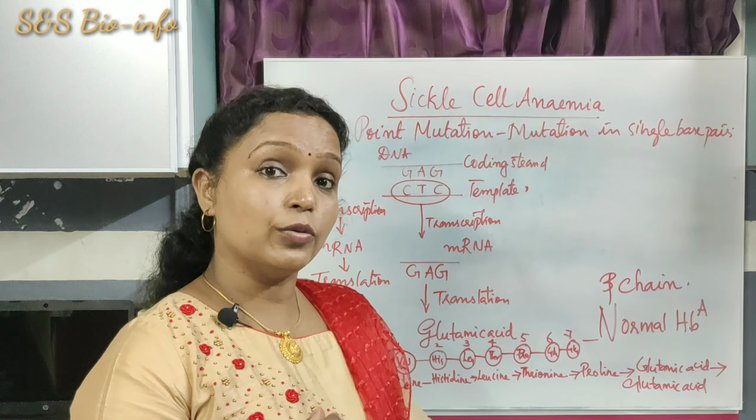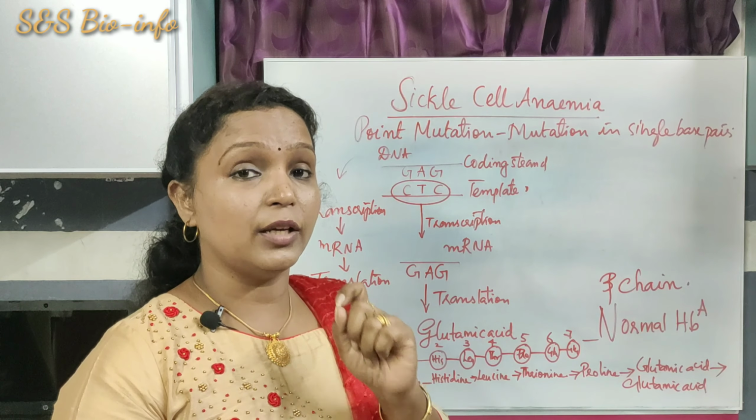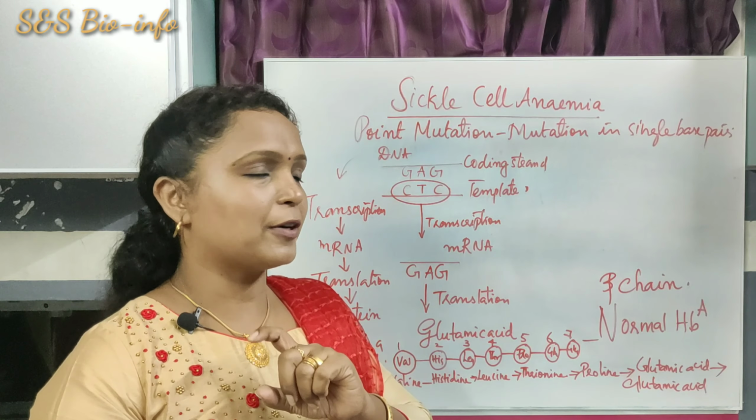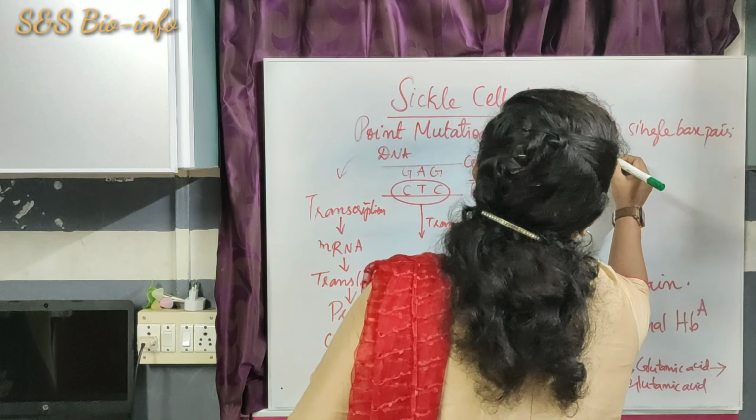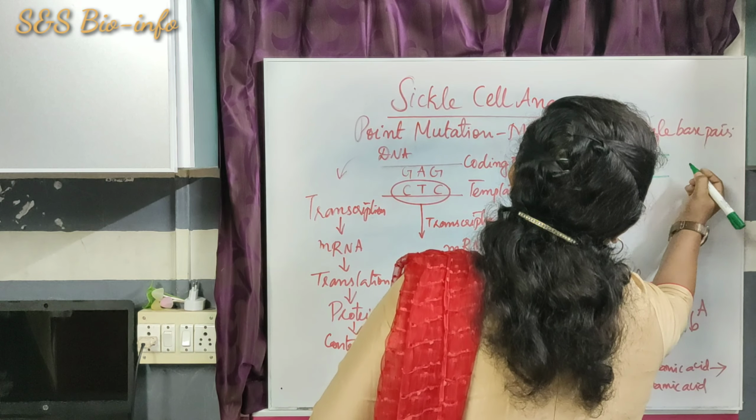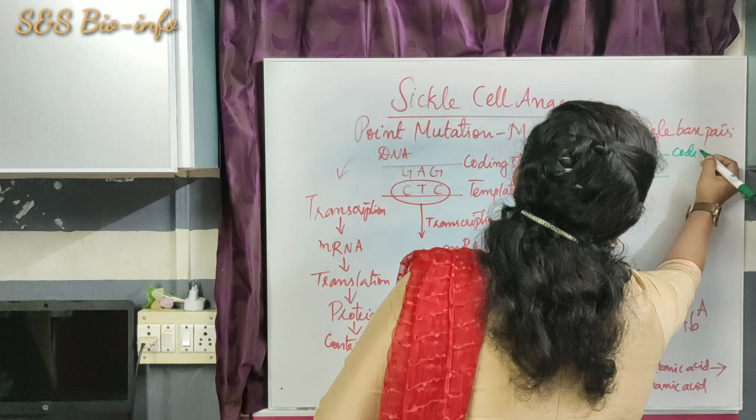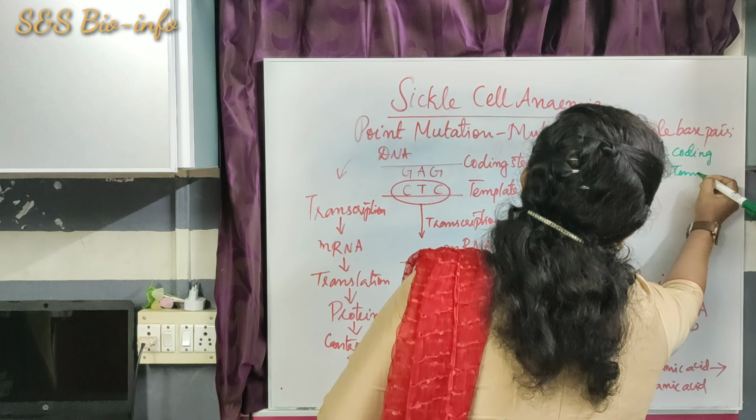Then let's understand how the HbS, the abnormal hemoglobin, is produced. Let's begin from the DNA. DNA has a coding strand and template strand.